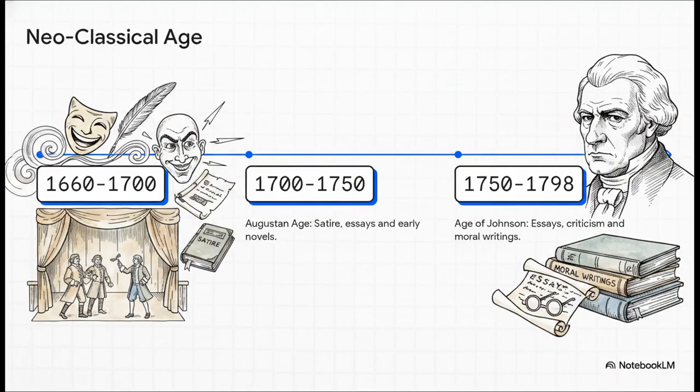To give us a roadmap, this timeline lays out the overarching neoclassical age we'll be discussing. We kick things off in 1660 with the Restoration Age, which runs until 1700. Then we flow right into the Augustan Age from 1700 to 1750. And finally, we wrap up the century with the Age of Johnson, spanning 1750 to 1798. It's a really clear, linear progression of a society that is rapidly evolving.